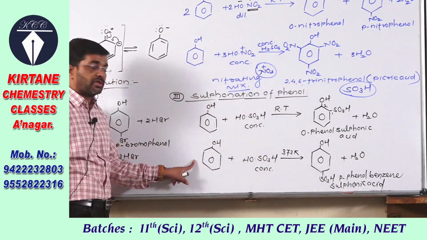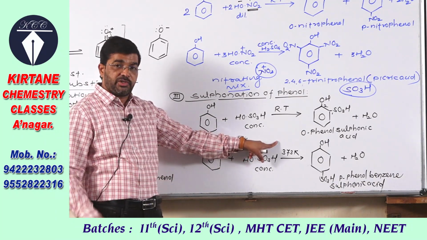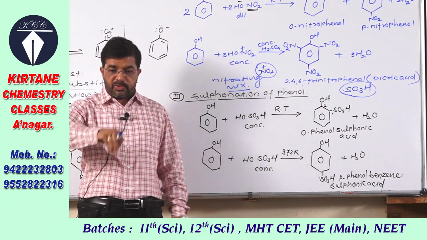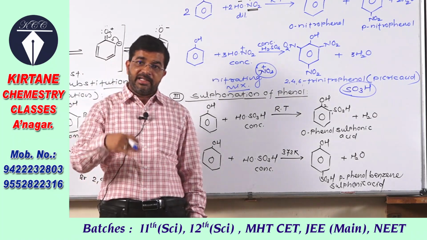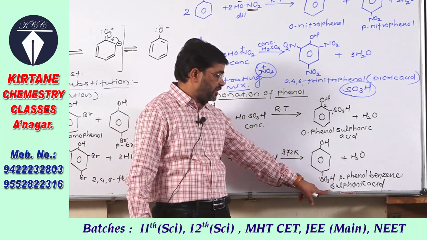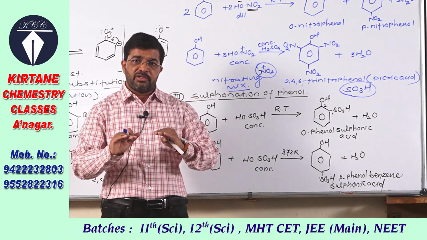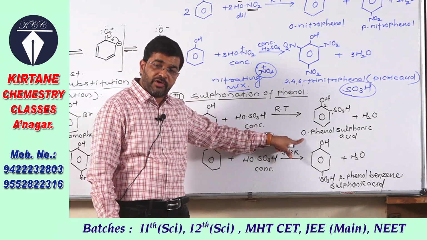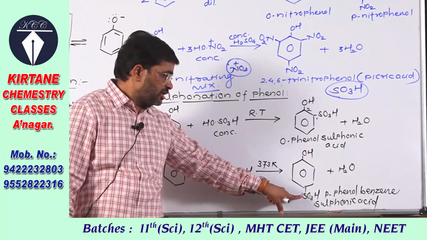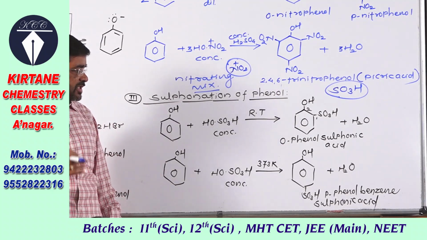Now see the next reaction, that is phenol when treated with concentrated H2SO4 at 373 Kelvin temperature. It is higher temperature, म्हणजे फिनॉल मध्ये कॉन्सन्ट्रेटेड सल्फ्युरिक ॲसिड ॲड करायचा, 100 डिग्री सेल्सिअस पर्यंत हे मिक्सचर हीट करा. यू विल ऑब्झर्व दॅट फॉर्मेशन ऑफ पॅराफिनॉल बेंझीन सल्फॉनिक ॲसिड. म्हणजे सिम्पली you have to remember at room temperature the major product obtained is orthophenol sulfonic acid, and at higher temperature, 100 degrees Celsius, the major product obtained is paraphenol sulfonic acid.